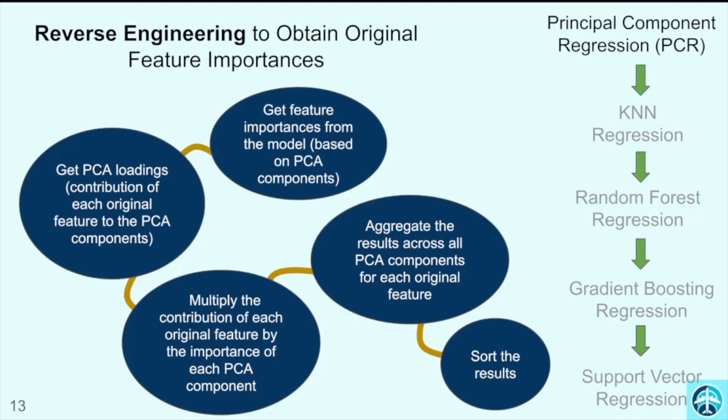We'll go through 5 steps, which include obtaining the PCA coefficients, getting the PCA loadings that explain the contribution of each original feature to each PC, performing the dot product between them, and then sorting the results. Through this process, we will understand how each original feature, instead of principal components, contributes to the prediction.